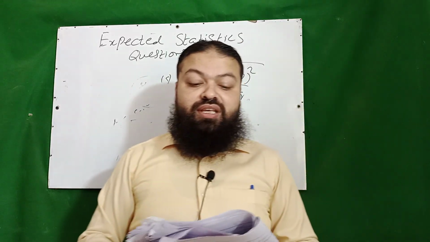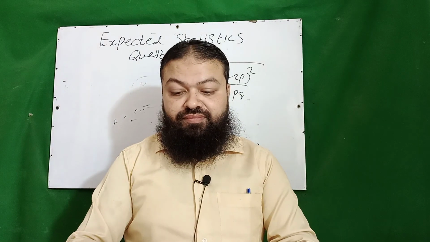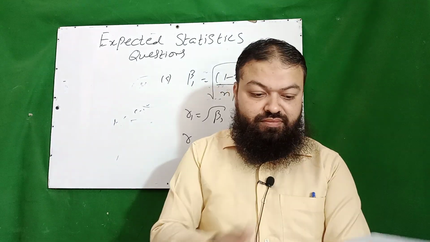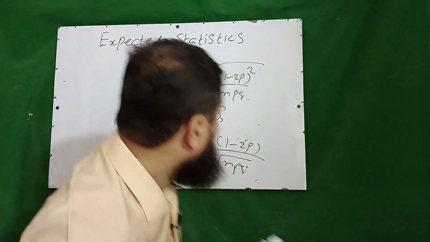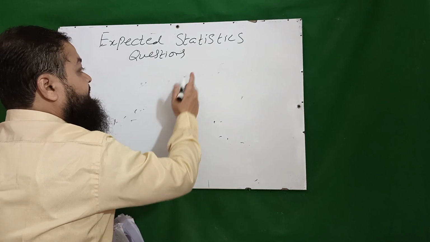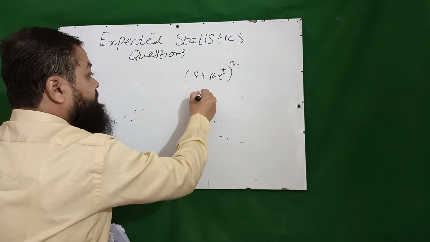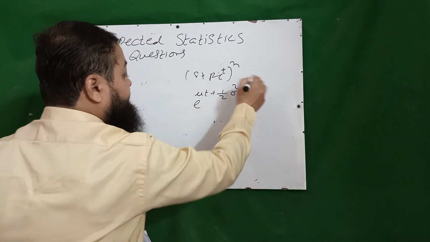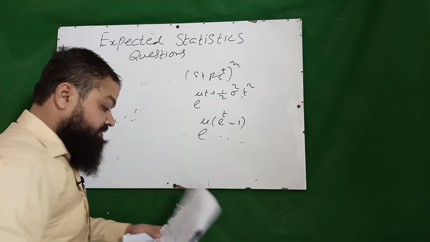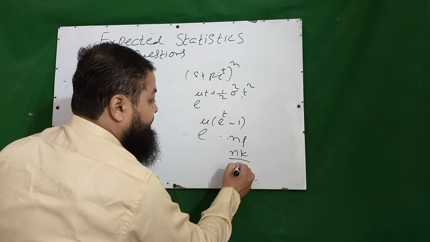Next, in a Poisson distribution, mean is equal to variance, mean is equal to standard deviation; the answer is mean is equal to variance. A very important question. In the last lecture, we discussed moment generating function of the binomial distribution, q plus p e to the power t, raised to the whole power n, and in the normal e raised to the power mu t plus 1 over 2 sigma square t square. Now we will discuss the Poisson's moment generating function, that is e raised to the power mu into e raised to the power t minus 1, a very important one. In hypergeometric we know mean is np and mean can be nk over capital N.